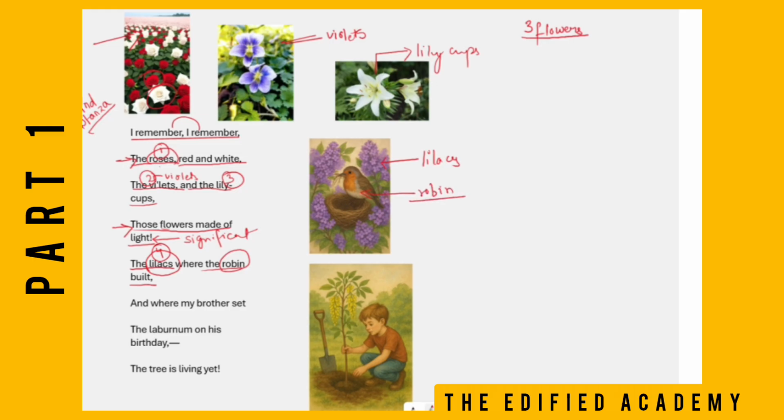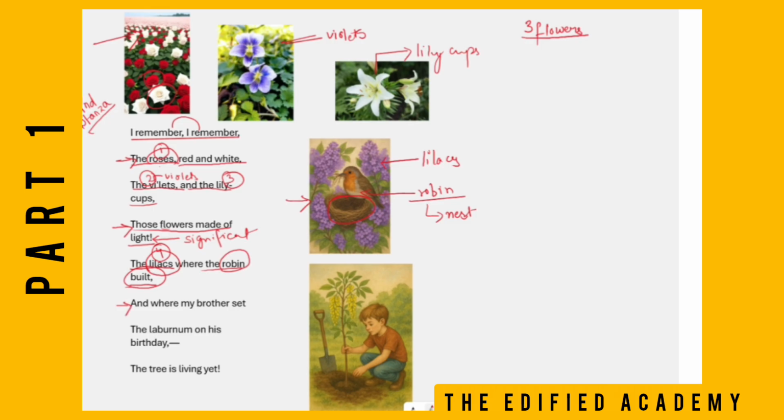Robin built. What do birds build? They build their nest, their home. So the poet says he also remembers the lilacs, those plants where the robin, the bird, used to build its nest. As you can see in this picture, children, all the pictures are given for your visual image. Just try creating the image in your mind and relate it with the poet.